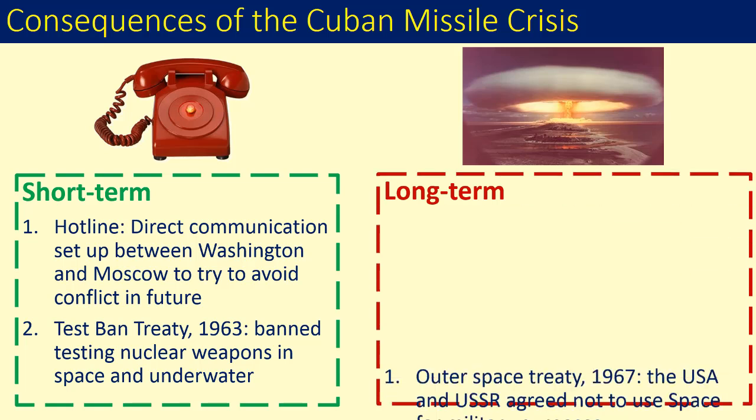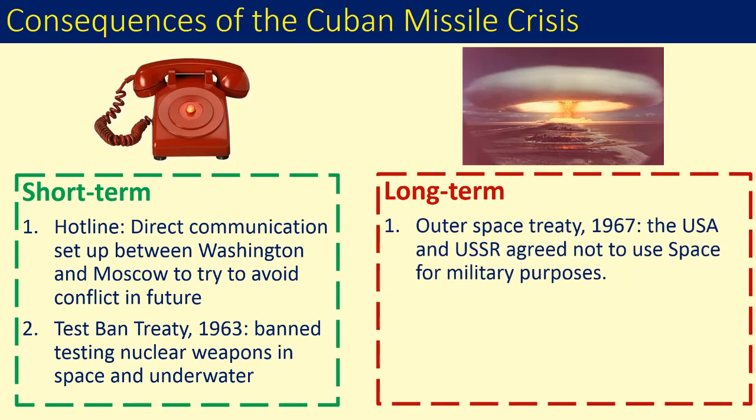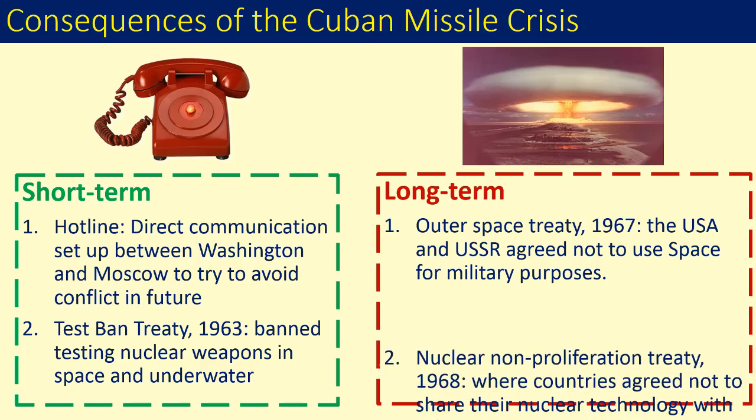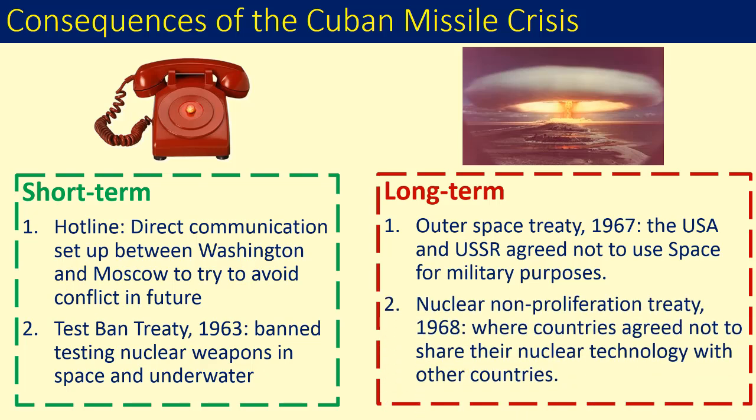Longer term, in 1967, the Outer Space Treaty was signed. In this treaty, the USA and USSR agreed not to use space for military purposes. And in 1968, the Nuclear Non-Proliferation Treaty was signed, where countries agreed not to share their nuclear technology with other countries. All of these consequences led to the period of détente, relaxation in tensions, which is the subject of another video.